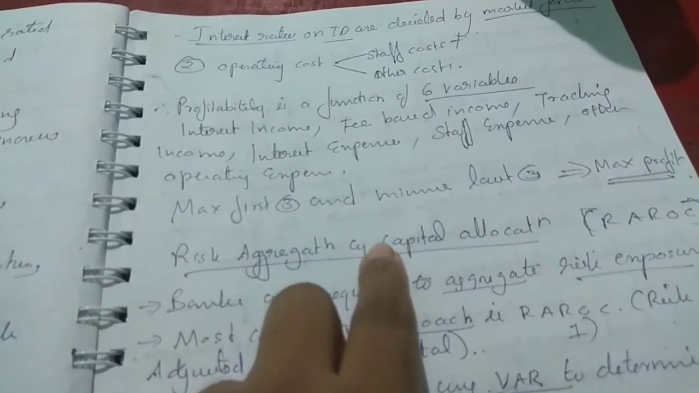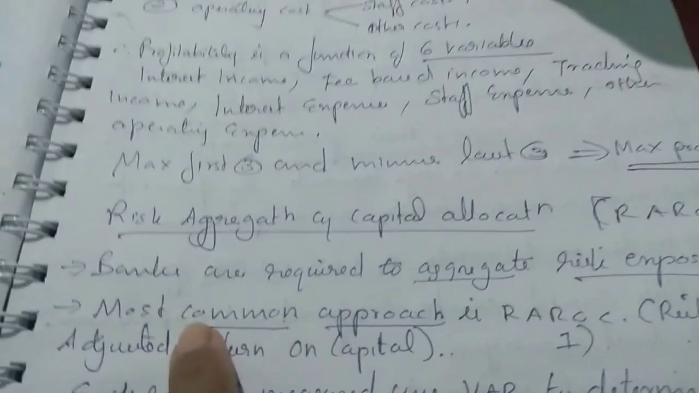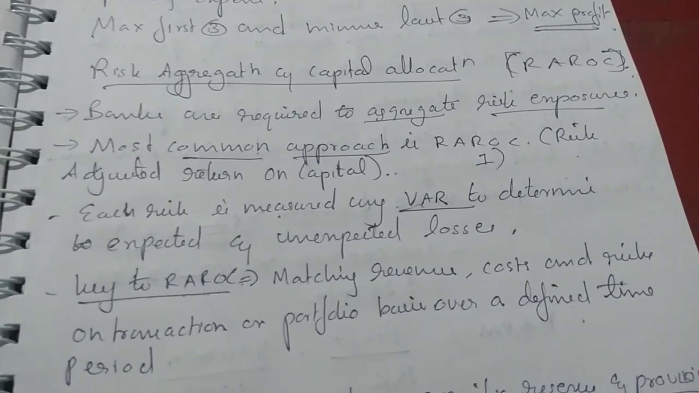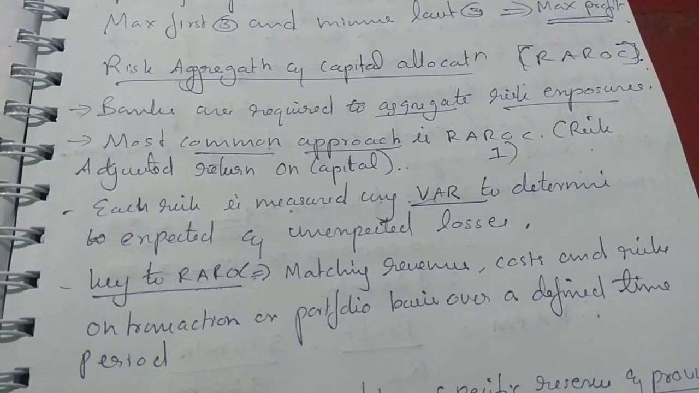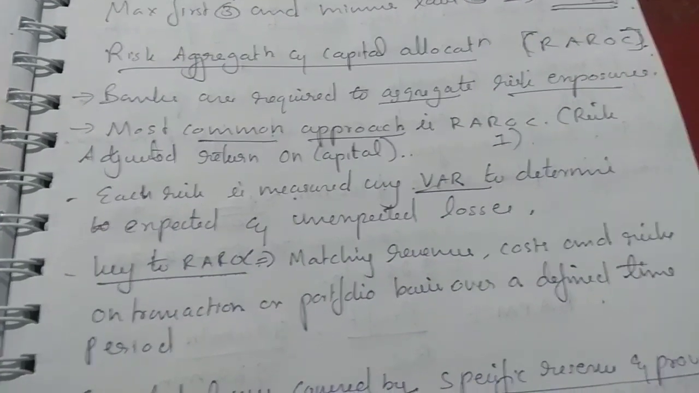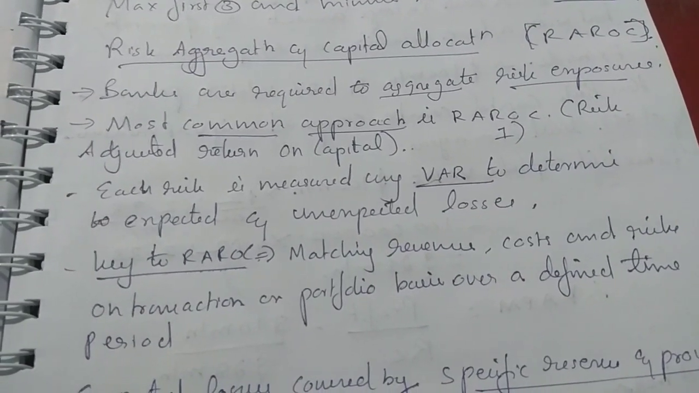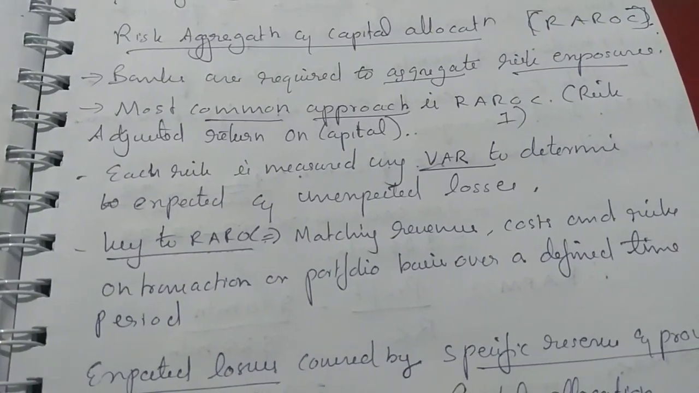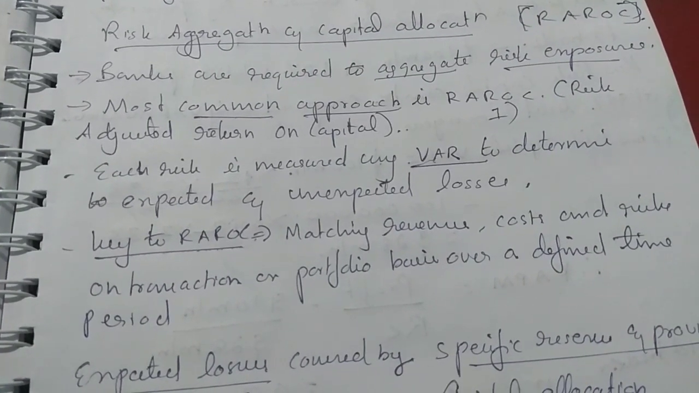Risk aggregation and capital allocation. Here we are dealing with RAROC. Banks are required to aggregate risk exposures. The most common approach is RAROC, the first kind of approach, risk adjusted return on capital. Each risk is measured using VAR, value at risk, to determine expected and unexpected losses.